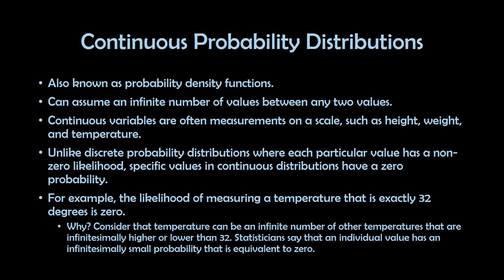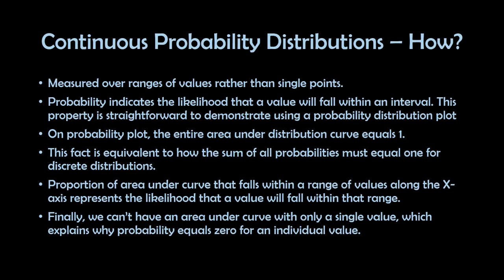Why is it so? Consider that there can be an infinite number of other temperatures that are infinitesimally higher or lower than 32. Statisticians say that an individual value has an infinitesimally small probability that is equivalent to 0. So how are we going to measure the continuous probability distribution? It is measured over a range of values rather than single points. The probability indicates the likelihood that a value will fall within an interval.